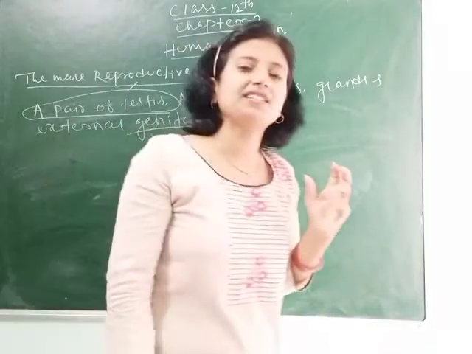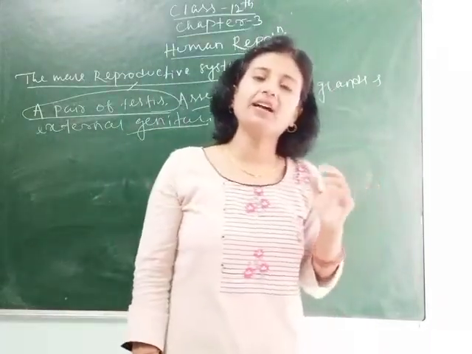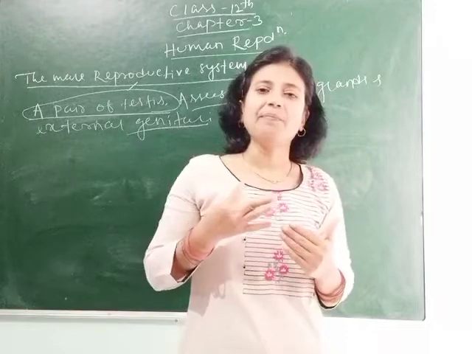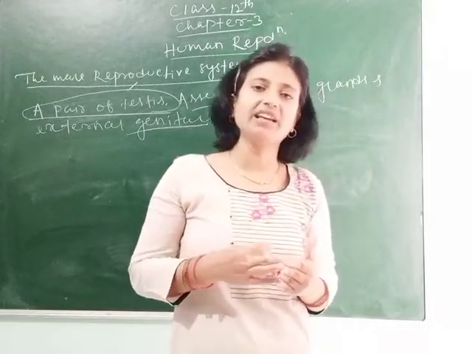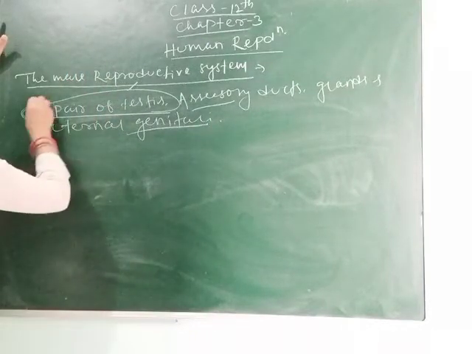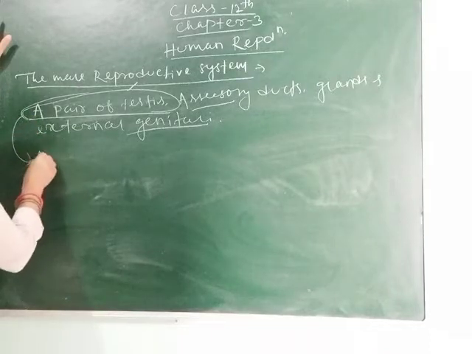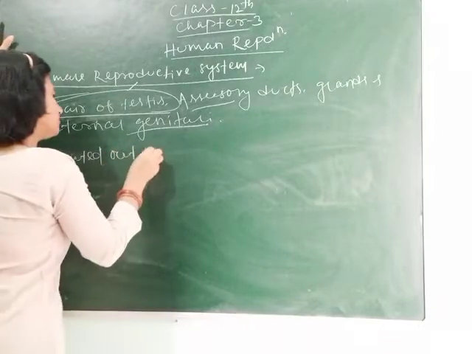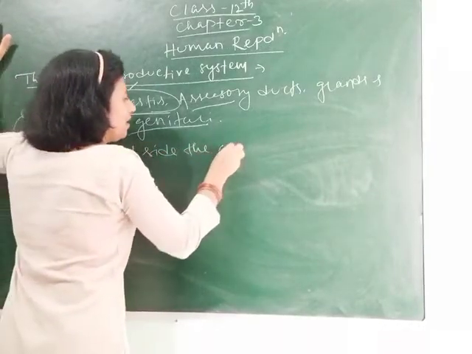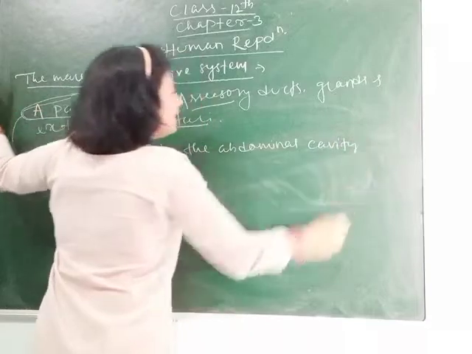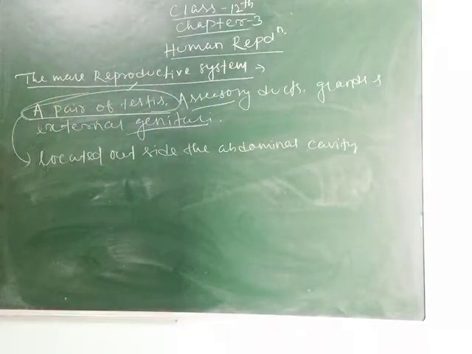Testes, in case of males, are present in the pelvis region. You know that our body is divided into two parts, one is pectoral and another is pelvis, or pelvic. The testes are present in the pelvis region, that is the lower abdominal region. A pair of testes is located outside the abdominal cavity. Abdomen means belly, and outside the abdominal cavity means the testes are outside the body.